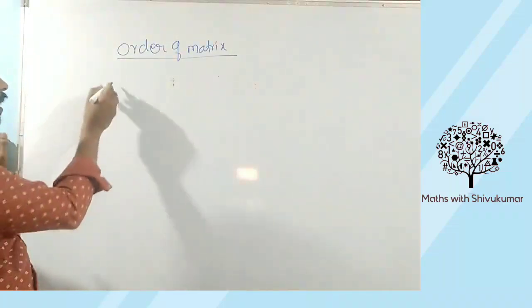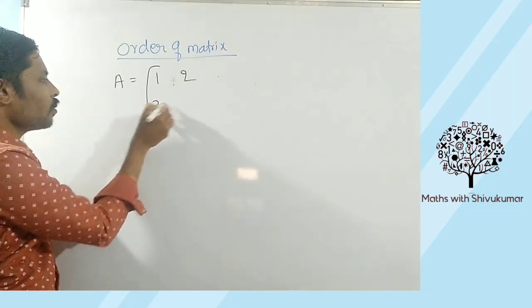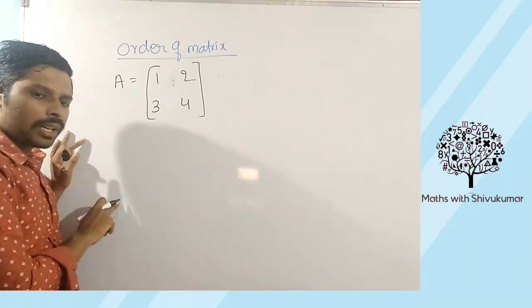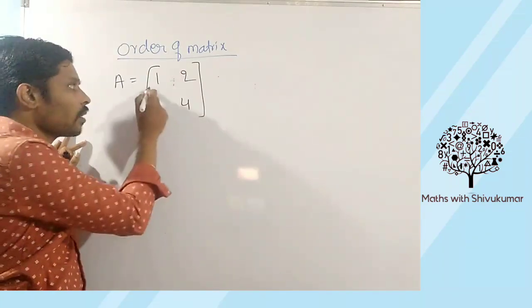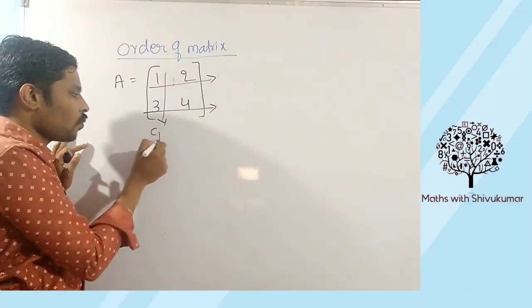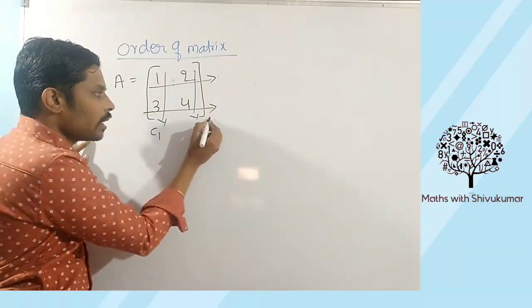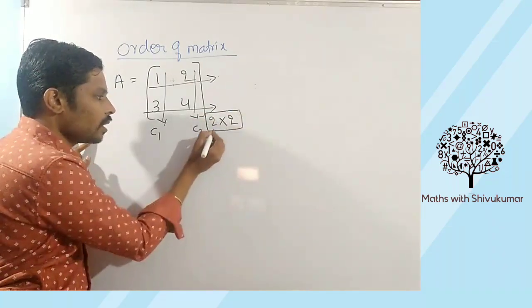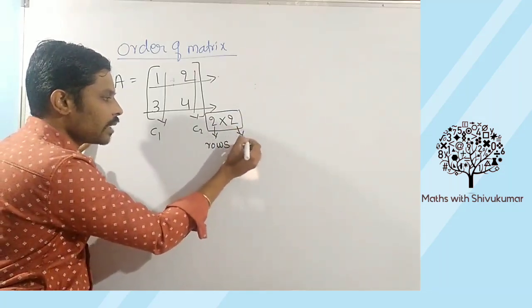Observe here. A is equals to, I will take the same example, 1, 2, 3, 4. Tell me how many rows are there, how many columns are there. First, we have to talk about the rows. How many rows are there? 1, 2. 2 rows. How many columns? 1, 2. So order of this matrix is nothing but, we will write order here, 2 by 2 or 2 cross 2. This is the order. First element represents rows, students. Second element represents columns.